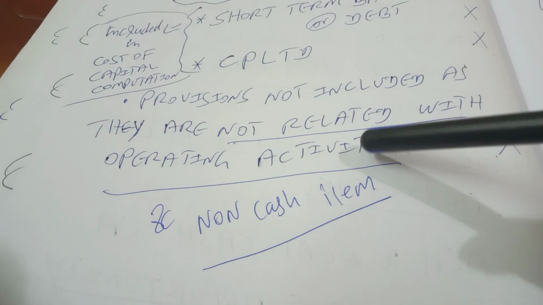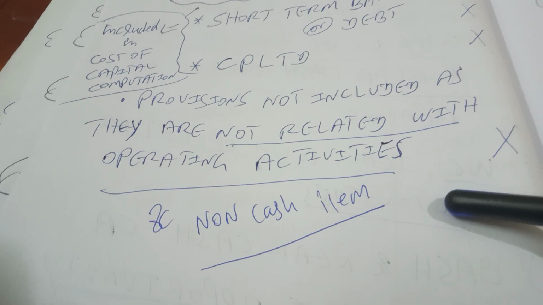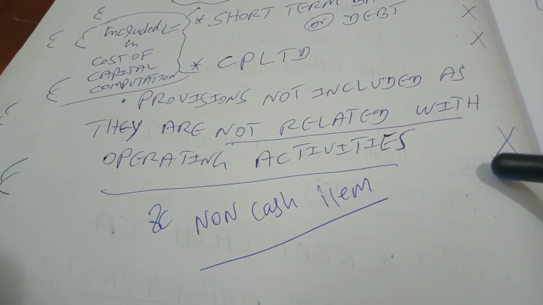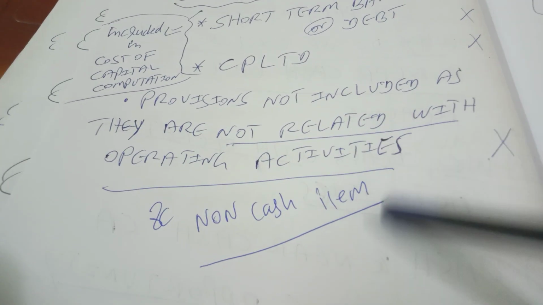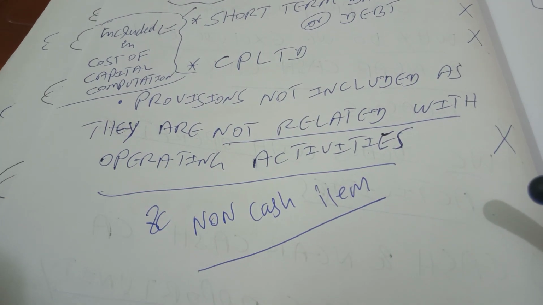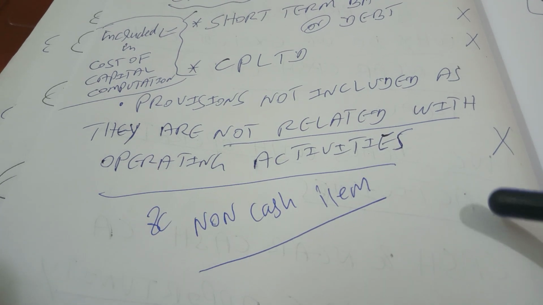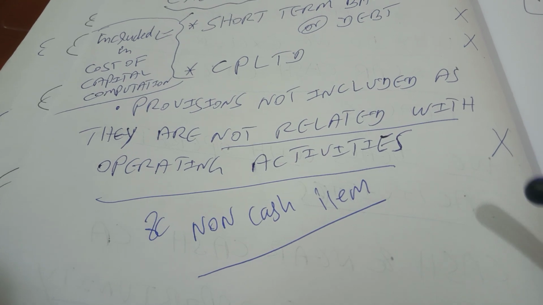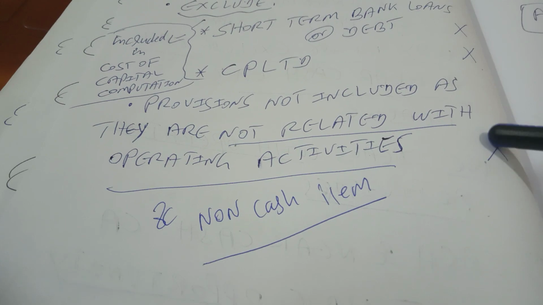On the other hand, we don't consider provisions because they are not related to operating activities. Basically, they are going to help the entity in meeting the future requirements. Another argument I can give is that it is basically a non-cash item. When we talk about value of firms or when we talk about finance, we are interested in cash flow. Provisions are not going to help us in finding out the cash flow impact. So perhaps that is why we are not considering provisions in the computation of working capital.